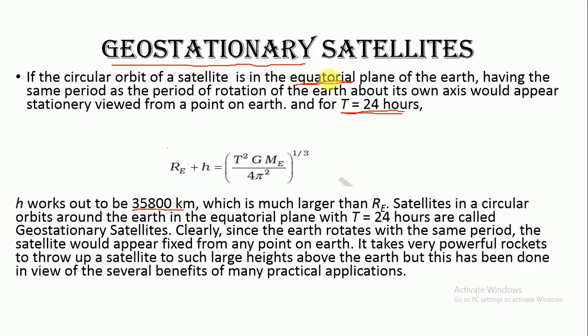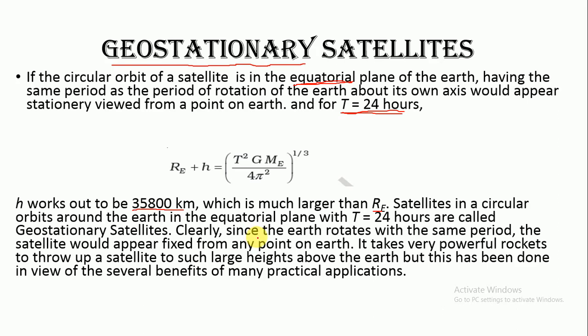Out of these three conditions: equatorial plane, its rotation should be the same as that of the Earth, and time period should be 24 hours. The height of that satellite comes out to be 35800 kilometer, which is much larger than R_E, the radius of the Earth, that is only 6400 kilometer. So satellites in circular orbits around the Earth in the equatorial plane with T equal to 24 hours are called geostationary satellites. Clearly, since the Earth rotates with the same period, the satellite would appear fixed from any point on the Earth.